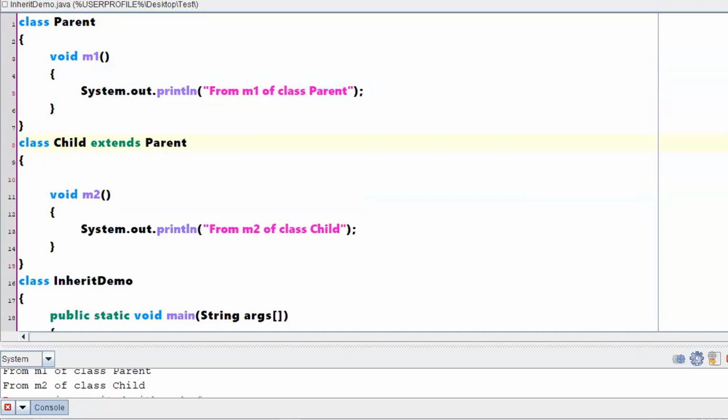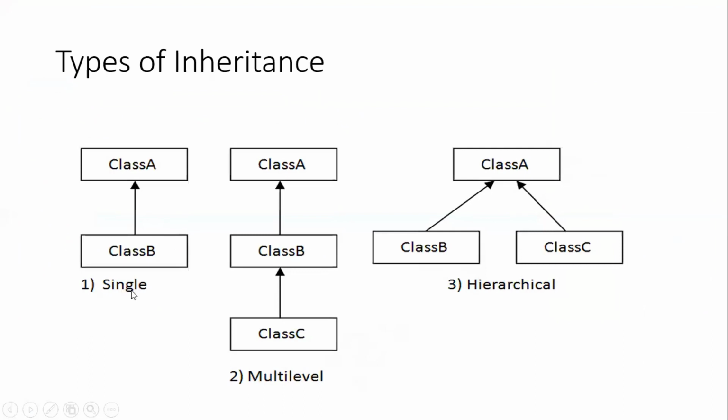Let us quickly see the different types of inheritance, right? So, types of inheritance. The first one is single. Be clear with the notations. Single inheritance says there is a class B, and this class B is inheriting properties from a class A, right? So understand the arrow mark in the proper way. This says that class B is inheriting the properties of class A.